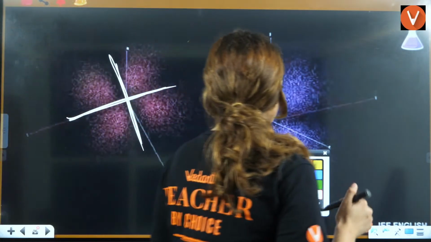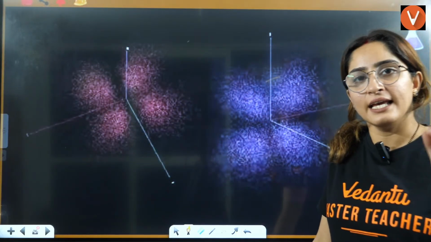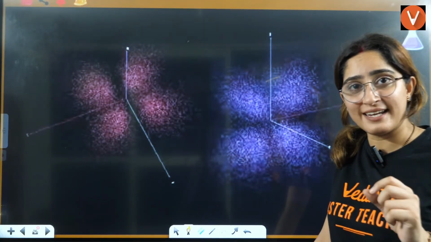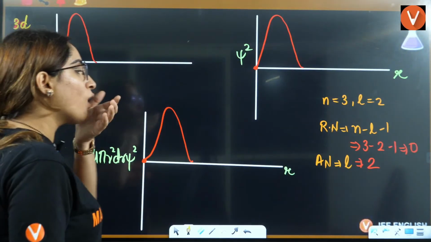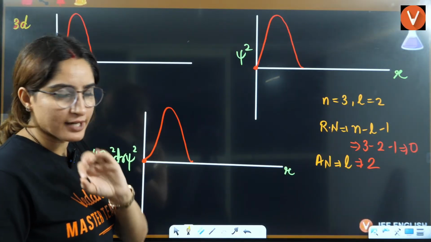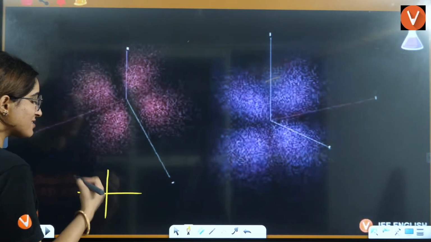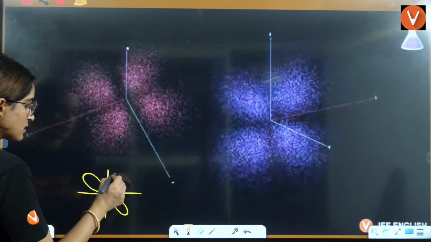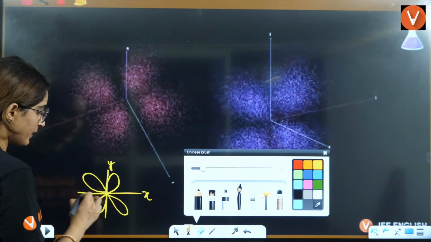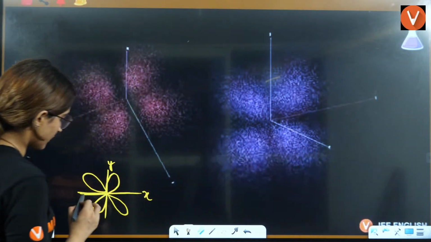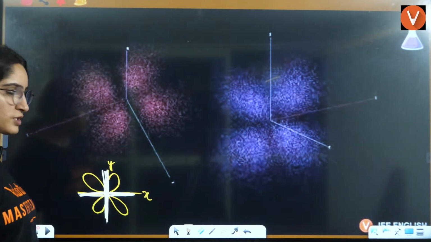Now it's a very, very important concept that I'm going to teach you. dxy, dyz, dzx, dz square and dx square minus y square, all will have two planes, but there is some difference here. If I'm drawing this in 2D, if it is dxy, it will be this and this. This will be x, this will be y. So this will be one plane that is passing here, and this will be the other plane that is passing here, where you see no nodes.